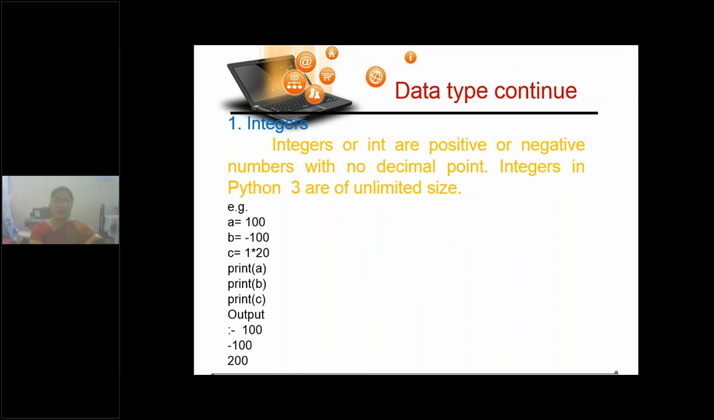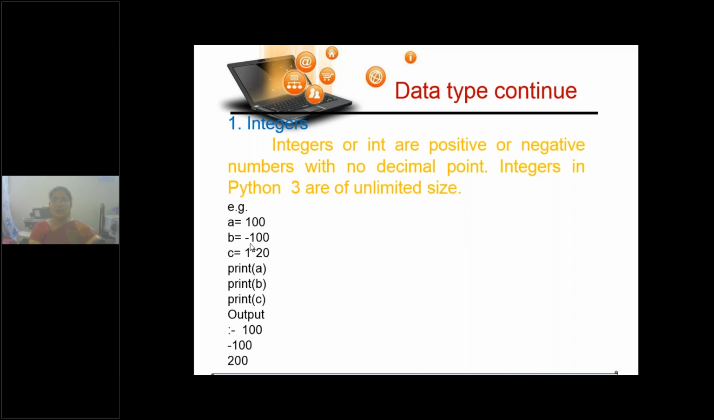Next, B equal to minus 100. What type of data is it? Integer. Next, C equal to 1 multiplied by 20. What type of data is it? Though it is an expression, first the right hand side expression is evaluated. The result obtained is given to C, isn't it? So what is the result you will get? 1 multiplied by 20, 20 only. So that is integer.